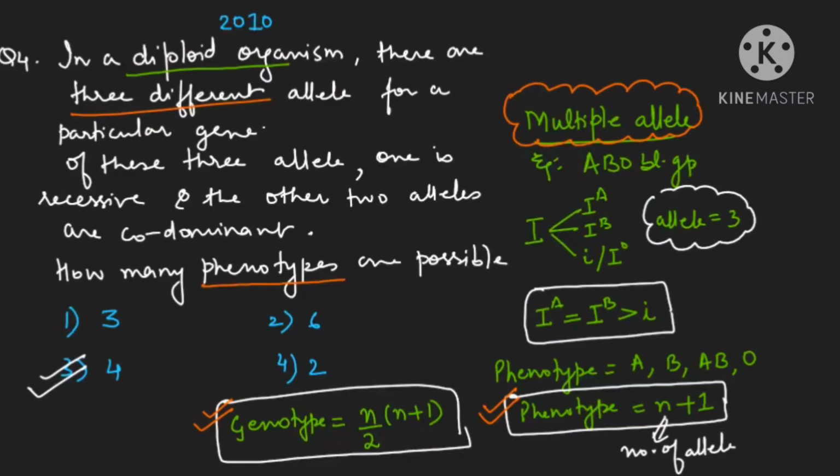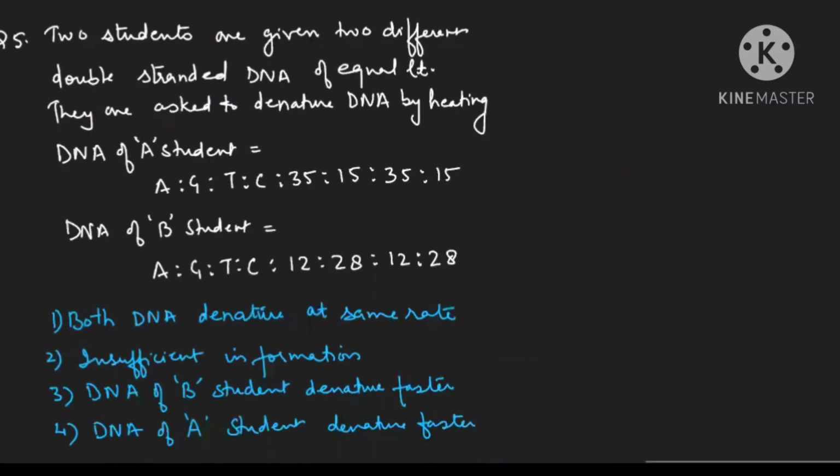Now let us see the last question. Two students are given 2 different double-stranded DNA of equal length. Length is equal, but they are different. Why are they using different double-stranded DNA? Because the base pairs might be different. They have been asked to denature DNA by heating. If I'm saying denature DNA by heating, it means I have to break the hydrogen bonds. Clear, beta?